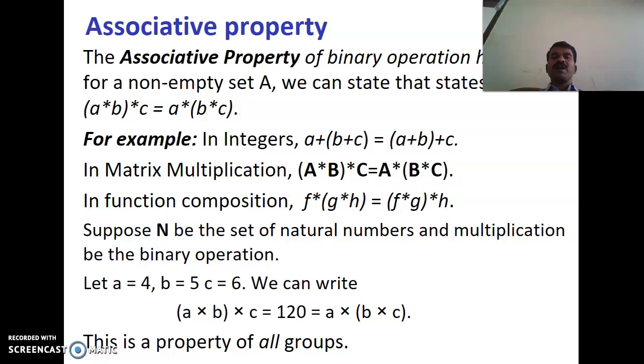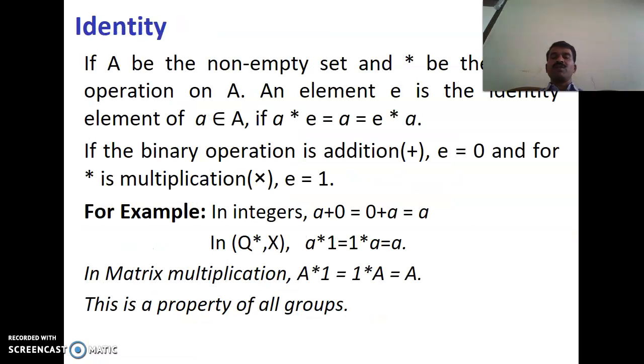The associative property of a binary operation holds if for any non-empty set A, we can state that (a star b) star c equals a star (b star c). For example, the set of integers under addition holds good. Multiplication of matrices also holds good for this associative property, and function composition also holds good. Suppose N is the set of natural numbers and multiplication is the binary operation. This is a property of all groups.